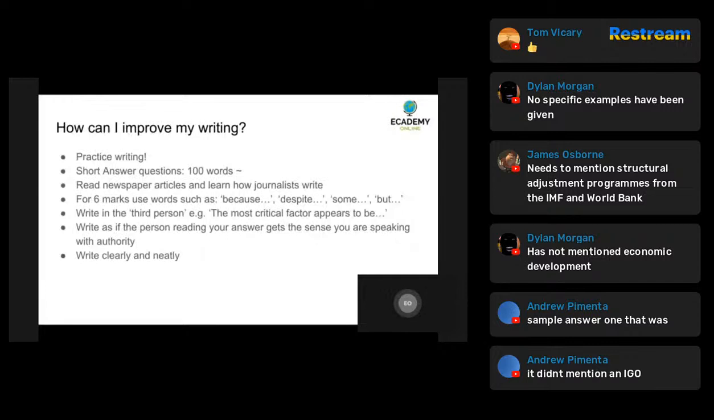Make sure that you're underlining the keywords in the question. Use keywords such as because, despite, some, but, as well as key geographical terms which are relevant to this question. So in this case, you've got to use terms such as IMF, World Trade Organization, structural adjustment policies, free market economy, neoliberalism, and so forth.